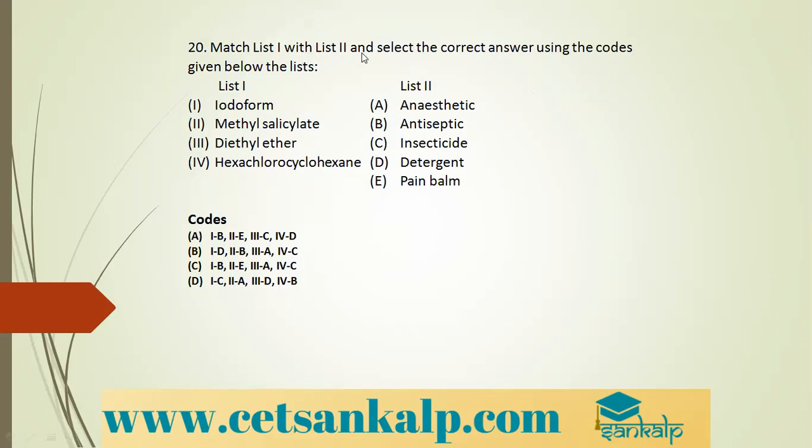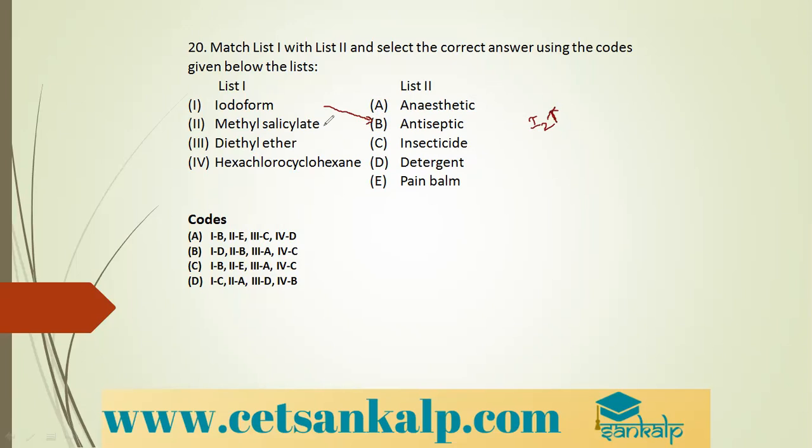Match list 1 with list 2 and select the correct answer using the codes given below. They have given iodoform, methyl salicylate, diethyl ether, hexachlorocyclohexane, and here they have mentioned anesthetics, antiseptics, insecticides, detergents, and pain balm. So what is iodoform? Iodoform is an antiseptic. When you apply cream to cuts or wounds, the yellow layer you can see is due to the liberation of iodine.